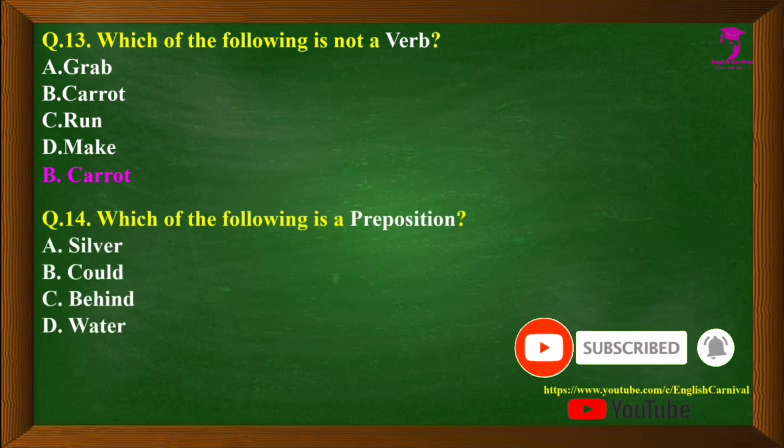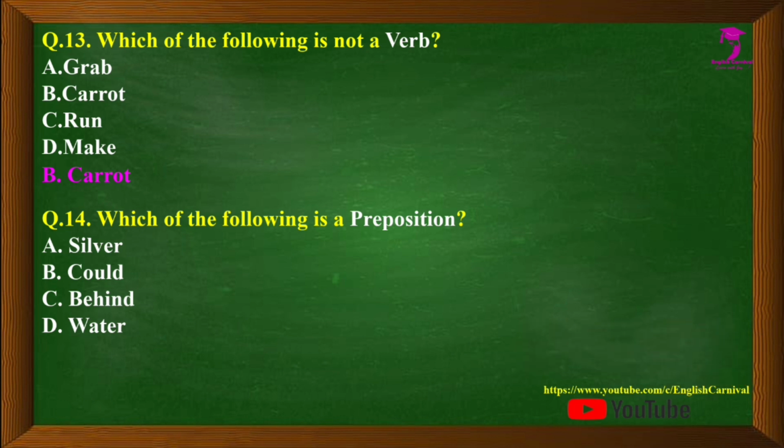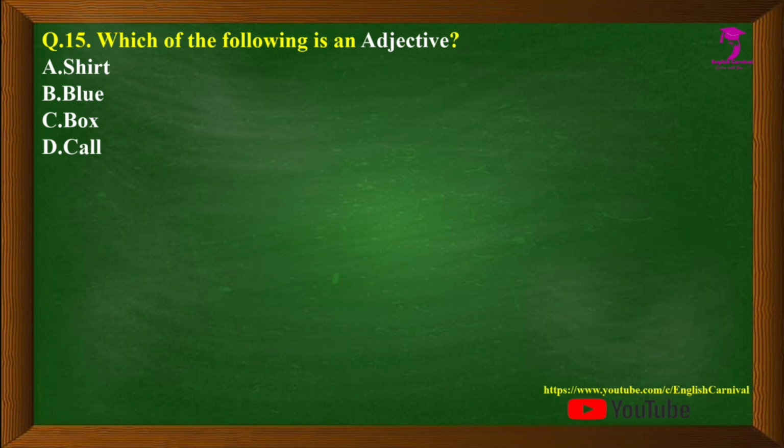Question number 14 we have which of the following is a preposition? Options are A. Silver, B. Could, C. Behind, and D. Water. The correct answer is C, that is behind. Question number 15 we have which of the following is an adjective? Options are A. Shirt, B. Blue, C. Box, D. Call. Correct answer is B, that is blue.